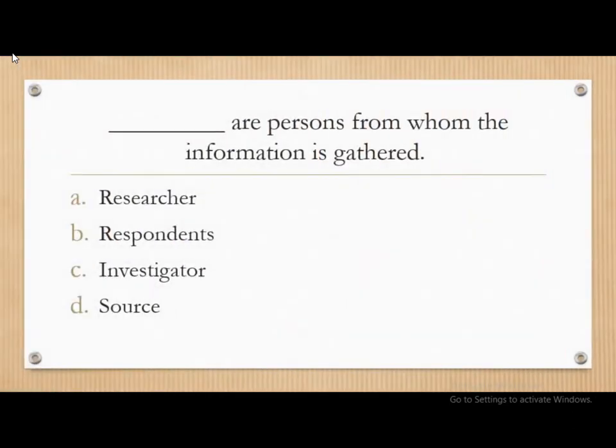Moving on, dash are the persons from whom the information is gathered. Researcher, respondents, investigator, or source. Simple question, and the answer is respondents. Respondents are persons from whom the information is gathered, and the information is gathered by the researcher or investigator. So the correct answer is respondents.